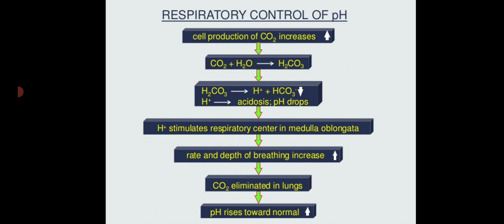When the cell production of carbon dioxide increases, carbon dioxide combines with water to form carbonic acid. The carbonic acid breaks down to form the hydrogen ion as well as the HCO3. This hydrogen ion is responsible for acidosis and the pH drops. Hydrogen ion stimulates the respiratory center in the medulla oblongata, thereby the rate and depth of breathing increases. Because of this, carbon dioxide gets eliminated in the lungs and the pH rises to normal.